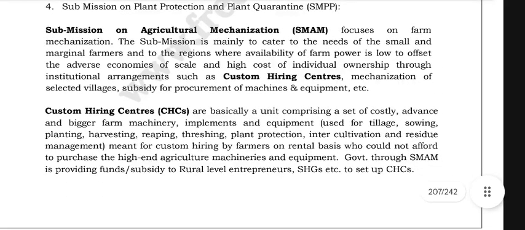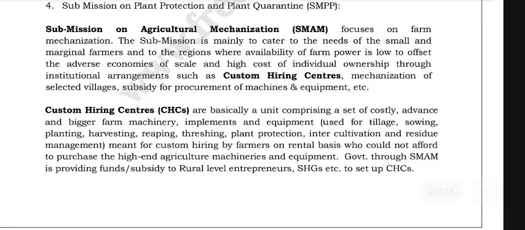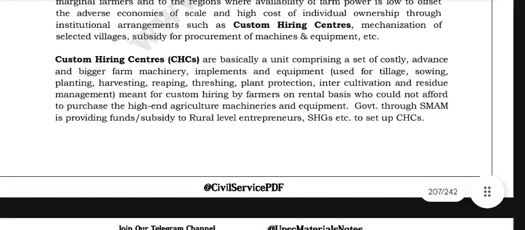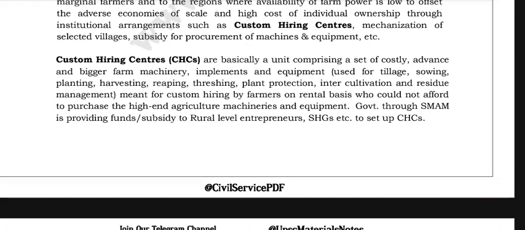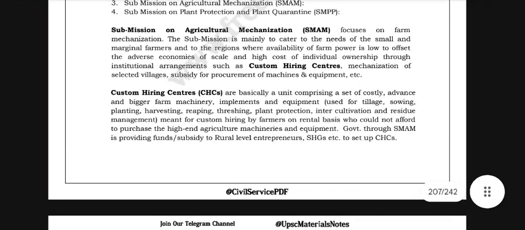Custom hiring centers, that is CHCs, are basically new comprising costly, advanced and bigger farm machinery implements and equipment used for tillage, sowing, planting, harvesting, reaping, threshing, plant protection, indoor cultivation, and residue management, meant for custom hiring by farmers on a rental basis who could not afford to purchase high-end agricultural machinery and equipment. Government, through SMAM, provides funds or subsidy to rural level entrepreneurs, SHGs, etc. to set up CHCs.